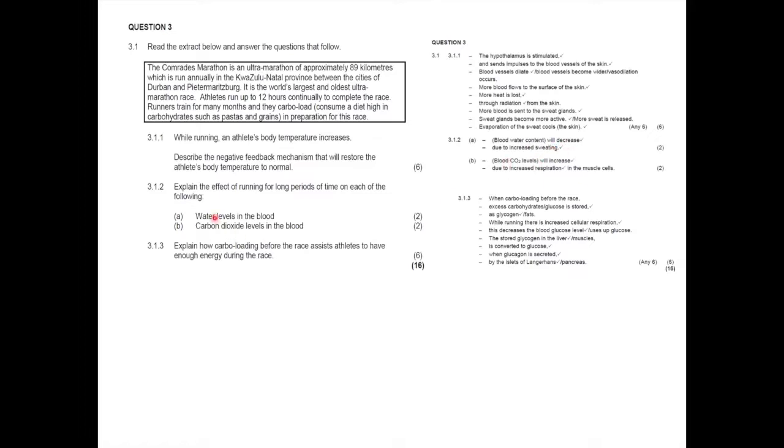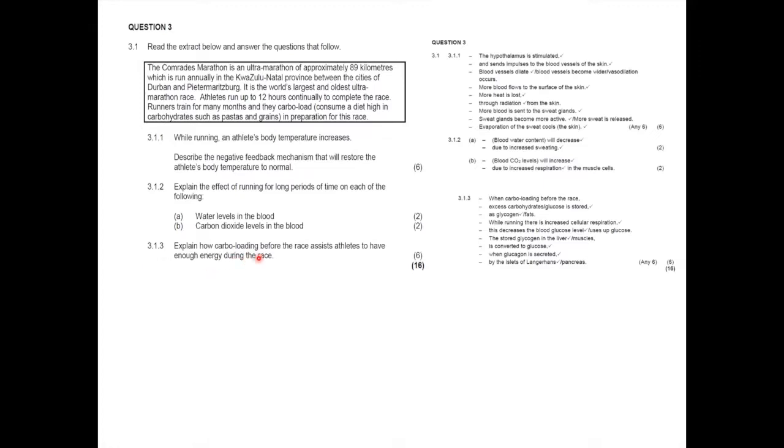Give a reason. When you're running for long periods of time, how will that affect the carbon dioxide levels? So of course, you're running a lot, you're using a lot of energy, you're producing a lot of carbon dioxide. So the CO2 levels will increase. Why? Because of increased cellular respiration in the muscles that is producing more energy for you to run.